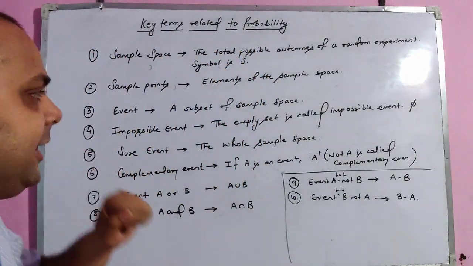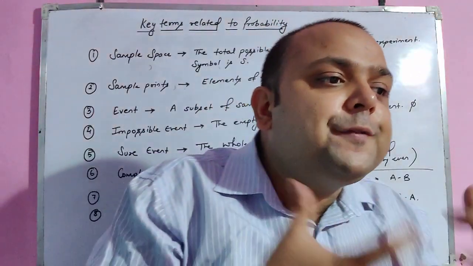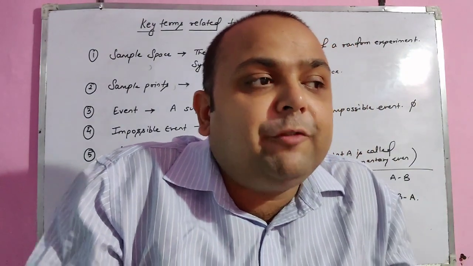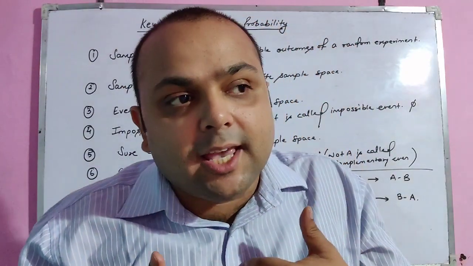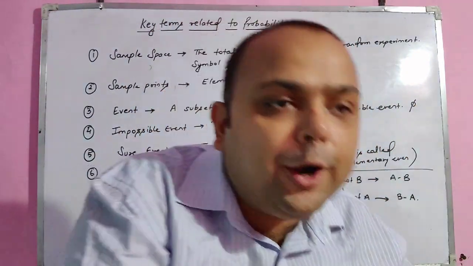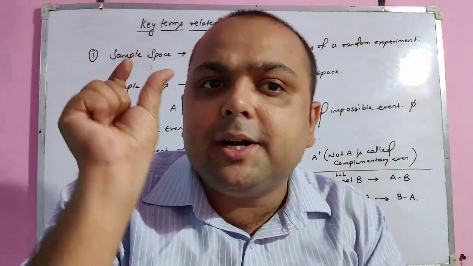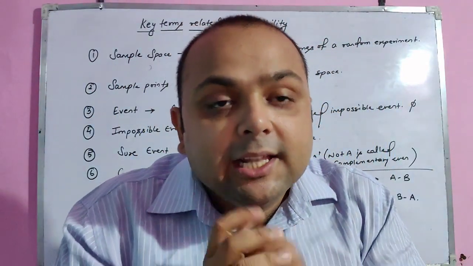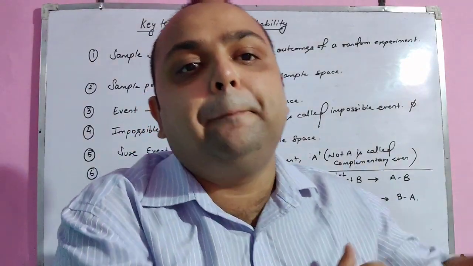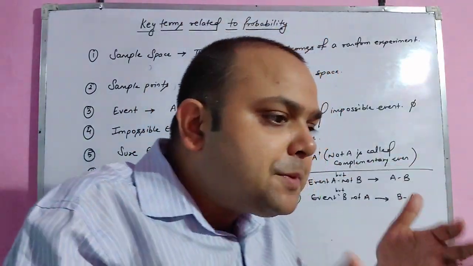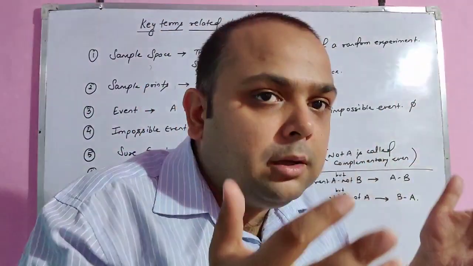Now, event: a subset of sample space. For example, if I throw a die and I am asking the probability of odd numbers, then odd numbers are the event here. They are a subset of the sample space. A subset is a part of the total.